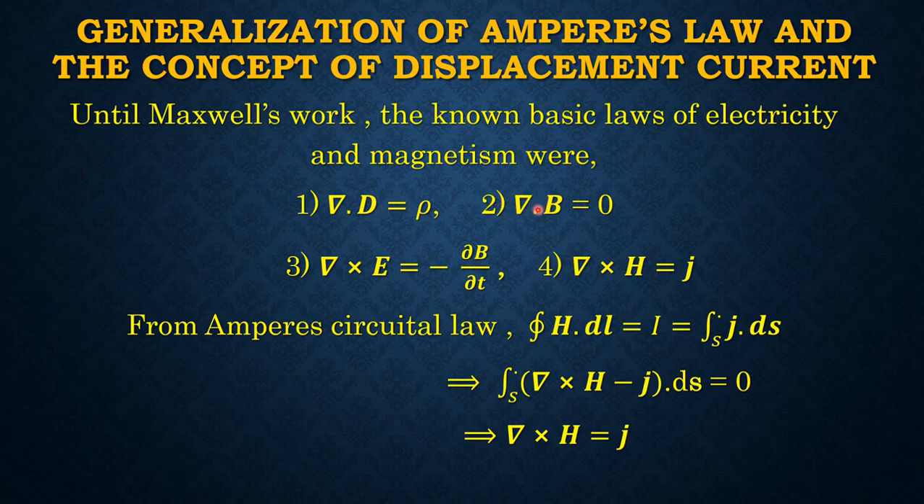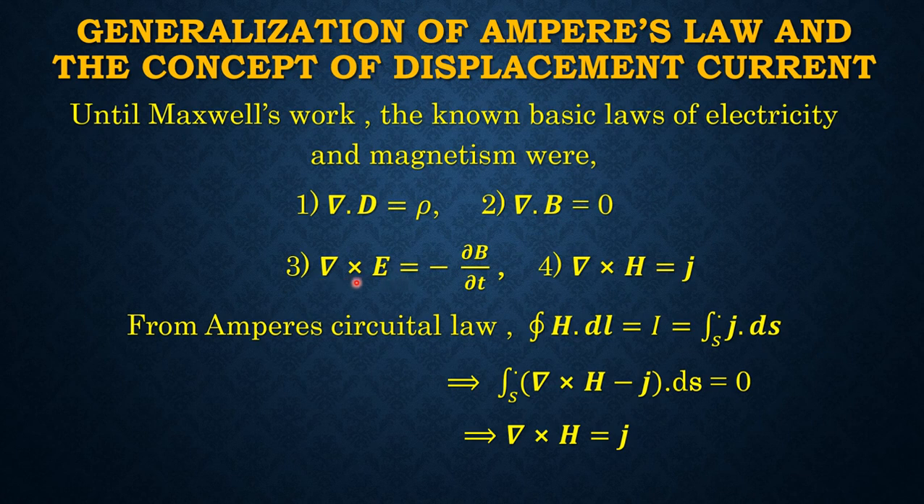Number 2 equation, divergence B is equal to 0. Here B is the magnetic induction vector, and this equation is Gauss's law in magnetostatics.